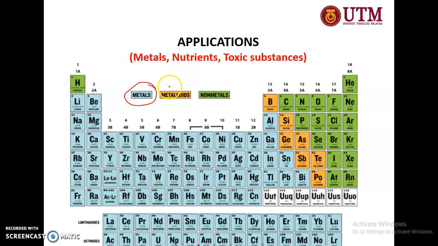Most of them will be metals, and can be metalloids as well. Non-metals can be analyzed but with certain modification. AAS is very good for metals. For metalloids, we need certain modification in terms of the instrument.